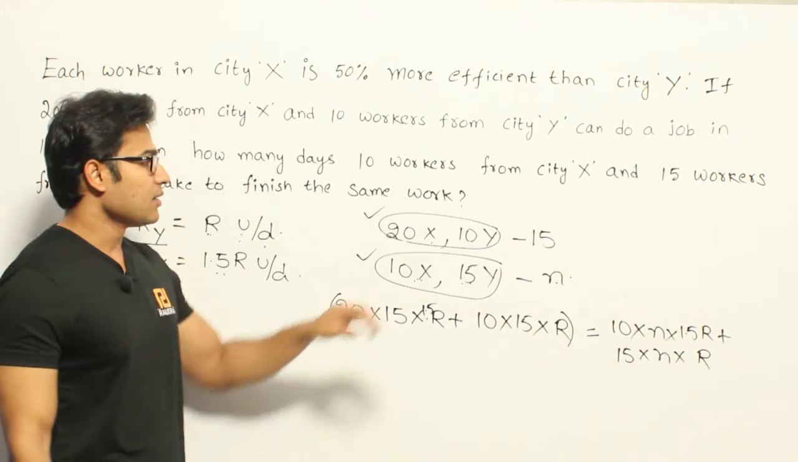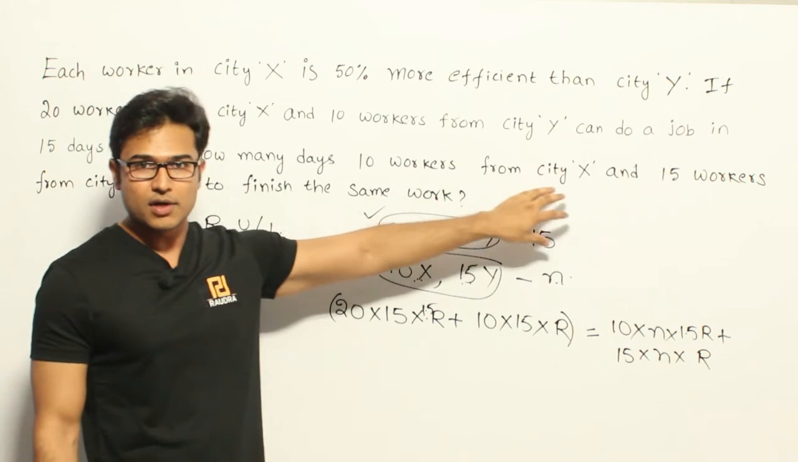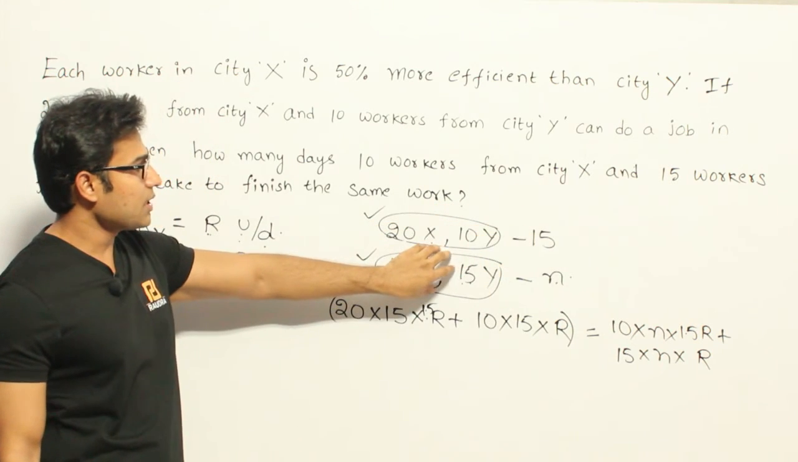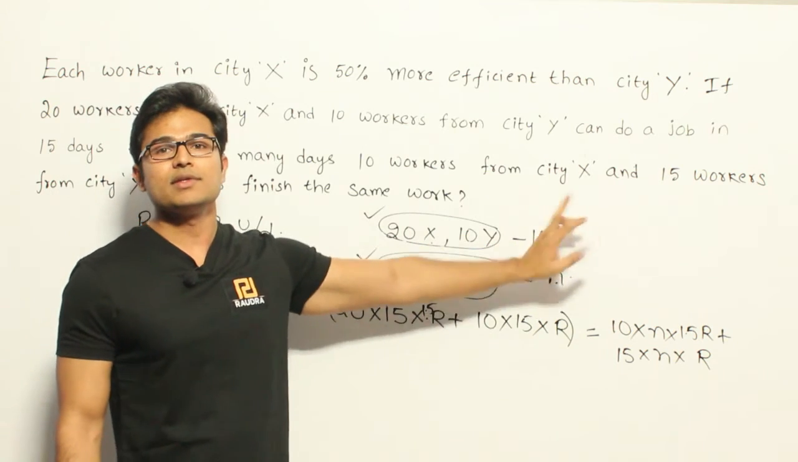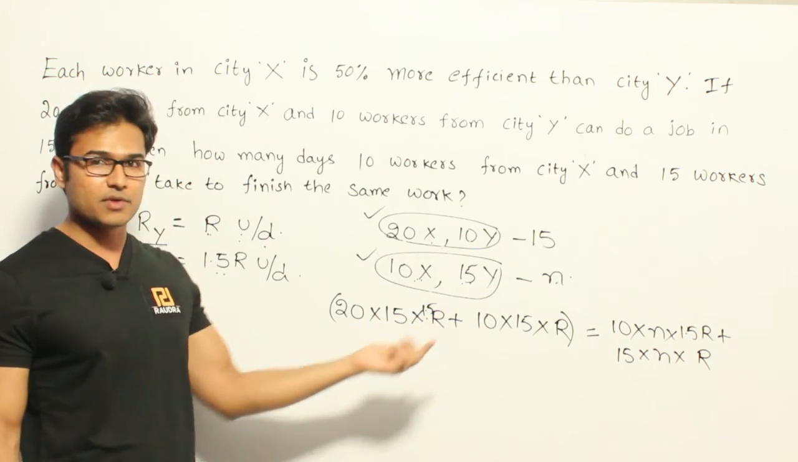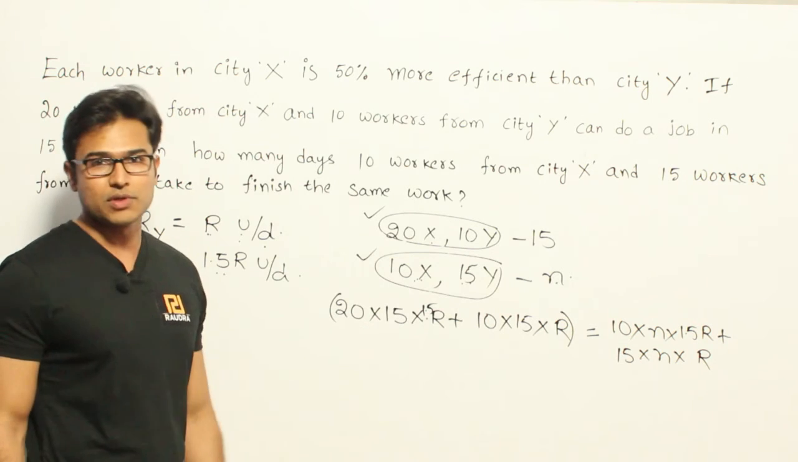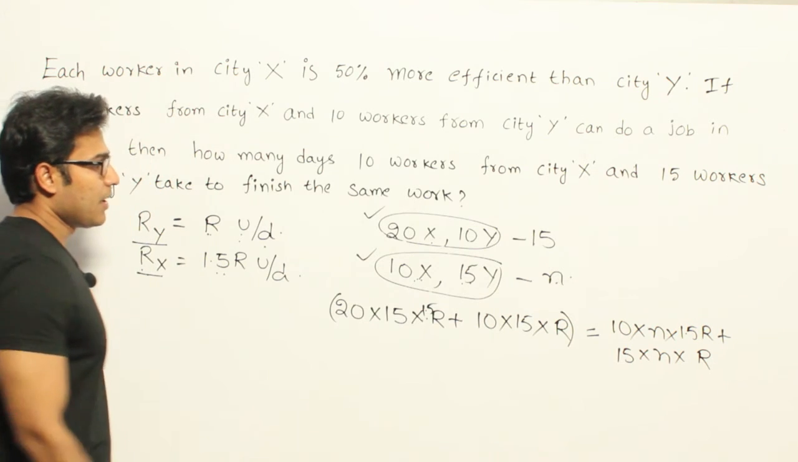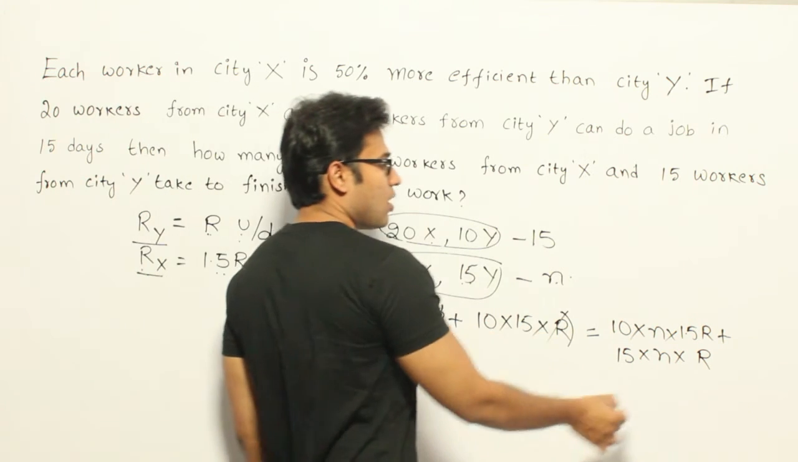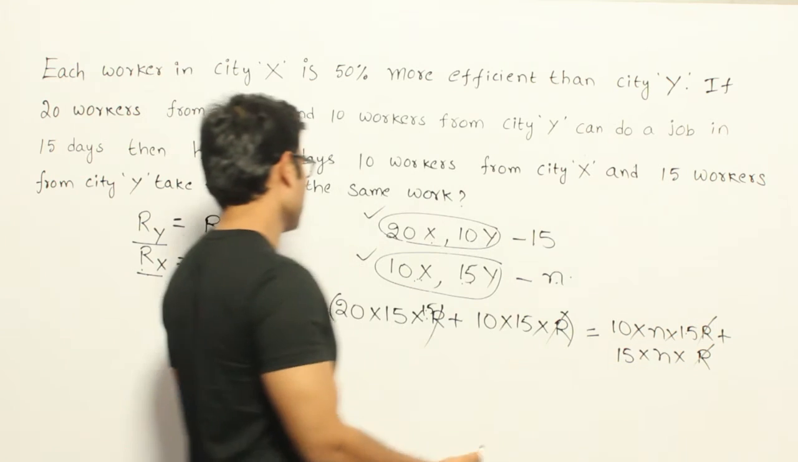Are you getting this? This group is trying to finish some work in 15 days and this group is trying to finish some work in n days. Anyway, since the work is the same, the effort should be the same. Therefore I have measured efforts in terms of units. Got it? Okay. Now anyway there is R in all the terms, I am cancelling it out.